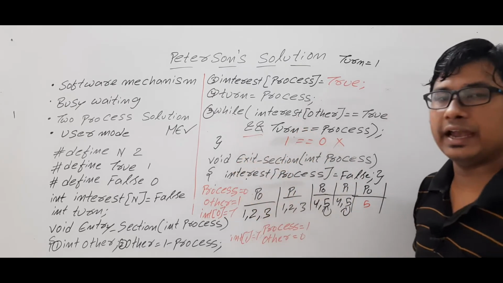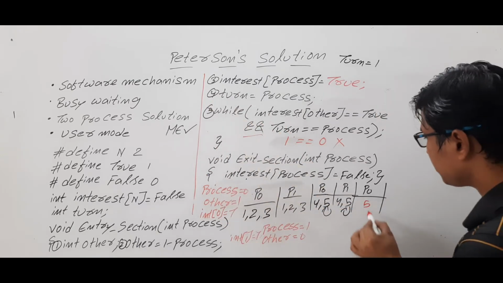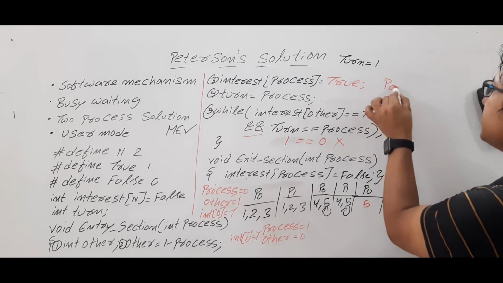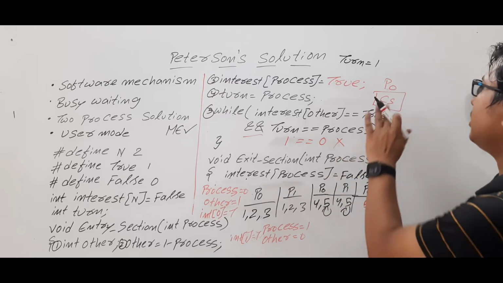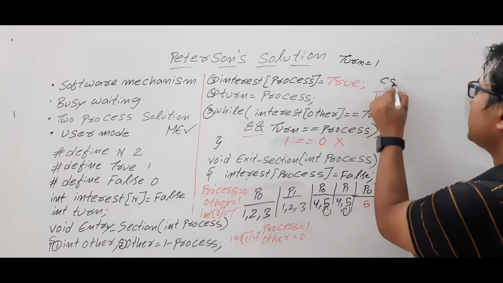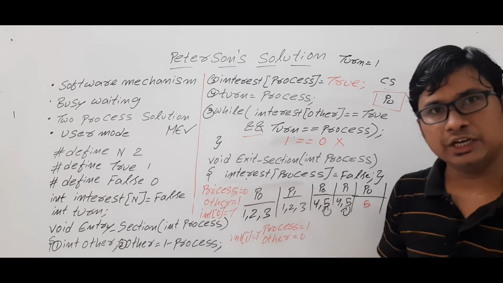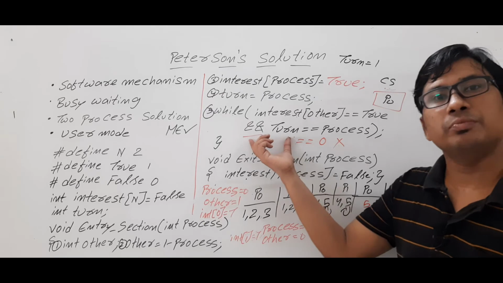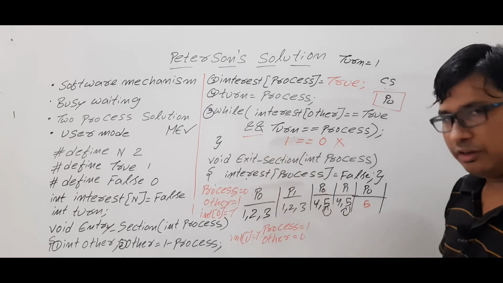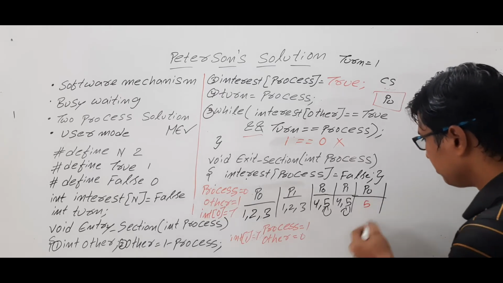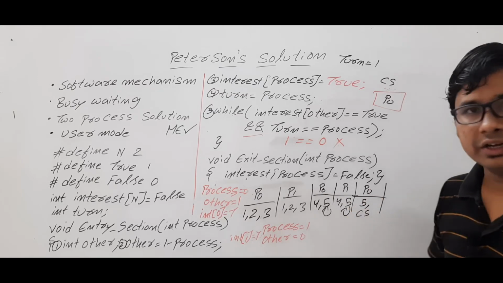Now this condition is true, this condition is false. As it is a logical and, this entire condition will be false, then process P0 will enter into the critical section. Is it clear? In the critical section, process P0 is there. Are you able to understand it or not? Am I right? Now, if process P1 tries to enter into the critical section, it will not be allowed. Am I right? Because process P0 is there in the critical section.